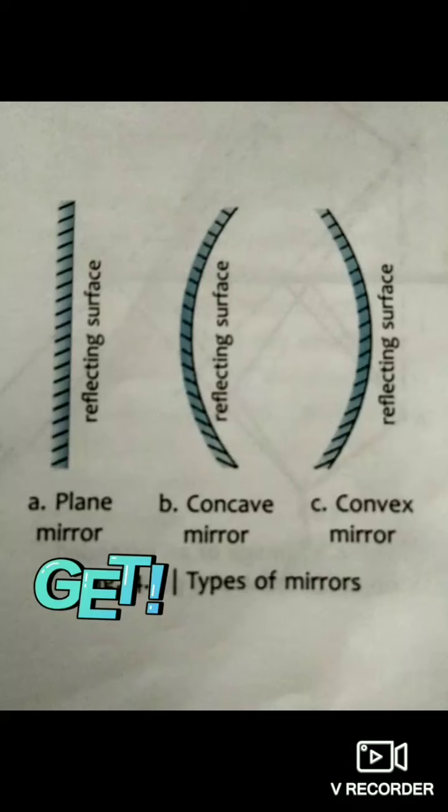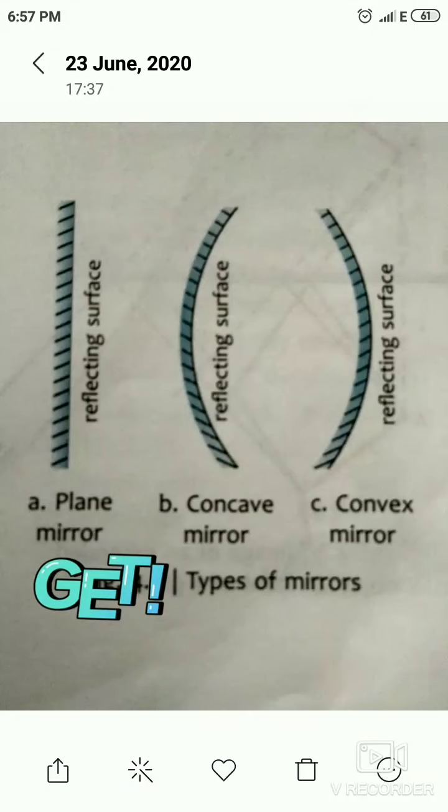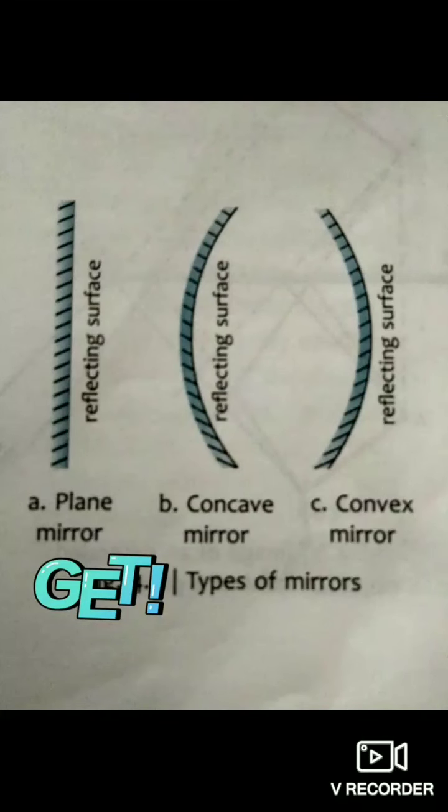Now, we are going to learn about the classification of mirrors. Mirrors can be specified by two types. One is plane mirror, another is spherical mirrors. In your class, we will only discuss plane mirrors, not spherical mirrors. Generally, spherical mirrors are called curved mirrors. Plane mirrors have a flat reflecting surface, whereas curved mirrors have a curved reflecting surface.